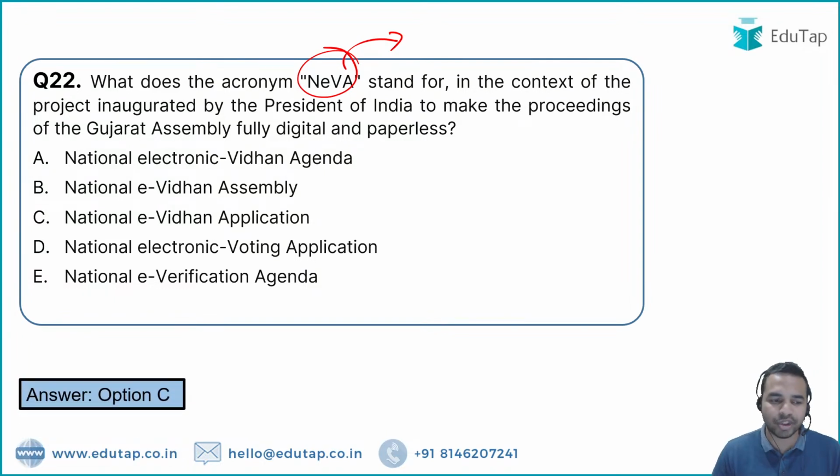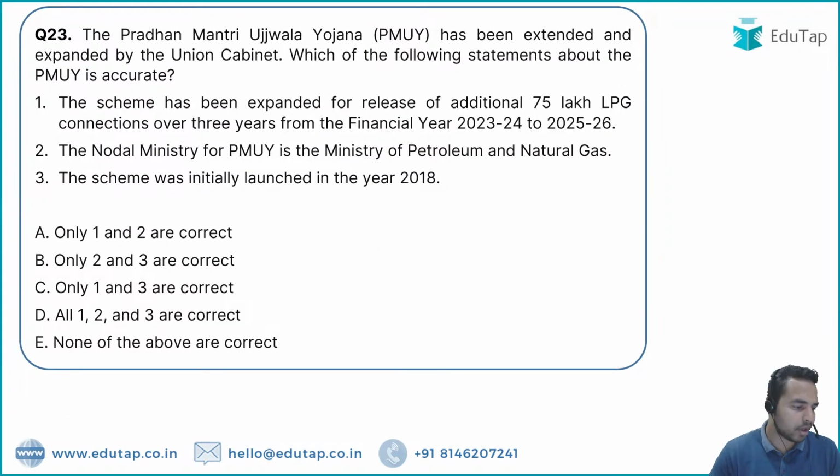The right answer to this question is National E-Vidhan Application. Option C is the right answer. I hope this is clear to all of you. So NEVA is the National E-Vidhan Application. Let's move on to the next question.